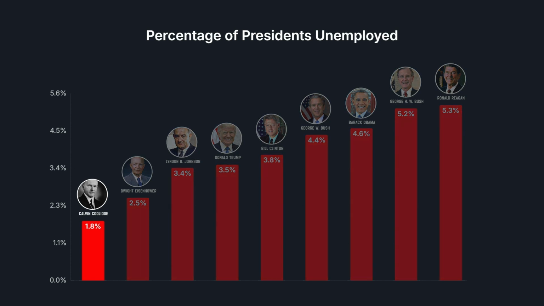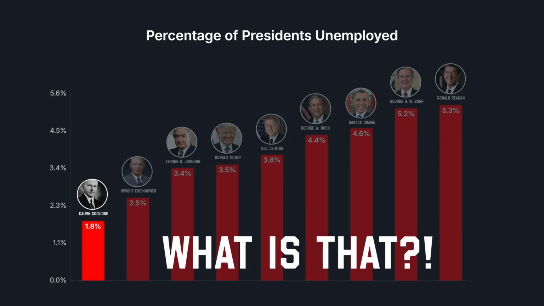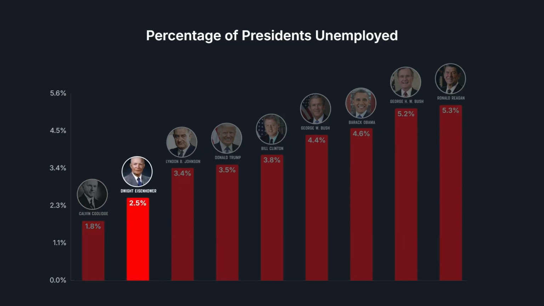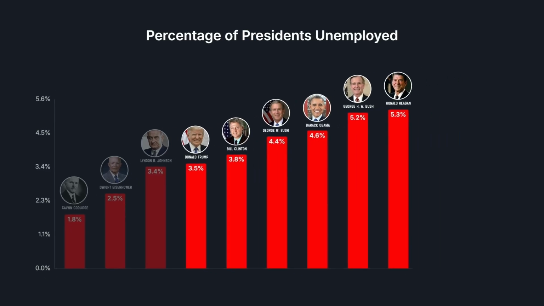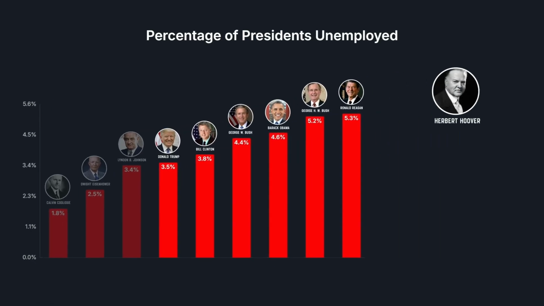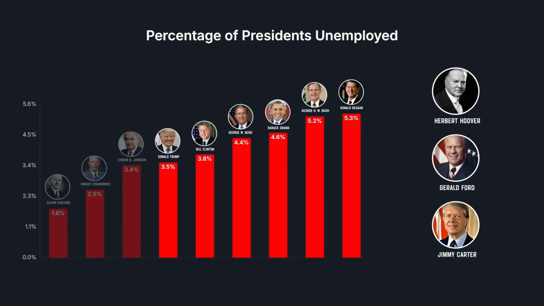With Coolidge, the lowest average was a 1.8 unemployment rate, which is practically like unemployment being non-existent. With Eisenhower, an incredible 2.5%, 1 percentage point below Trump due to his rise during and after the war. Trump surpassed Bill Clinton, who was at the peak of the internet bubble, surpassed Reagan, the Bushes, and Obama. We won't mention Hoover, who was a disaster in the Great Depression for obvious reasons. And Ford and Carter were in stagflation, a bad economy that doesn't compete on this graph.